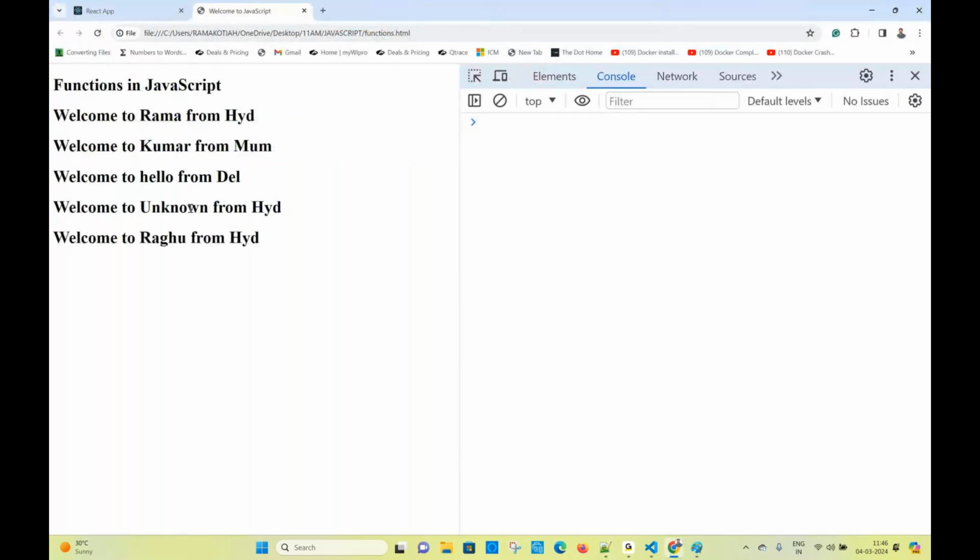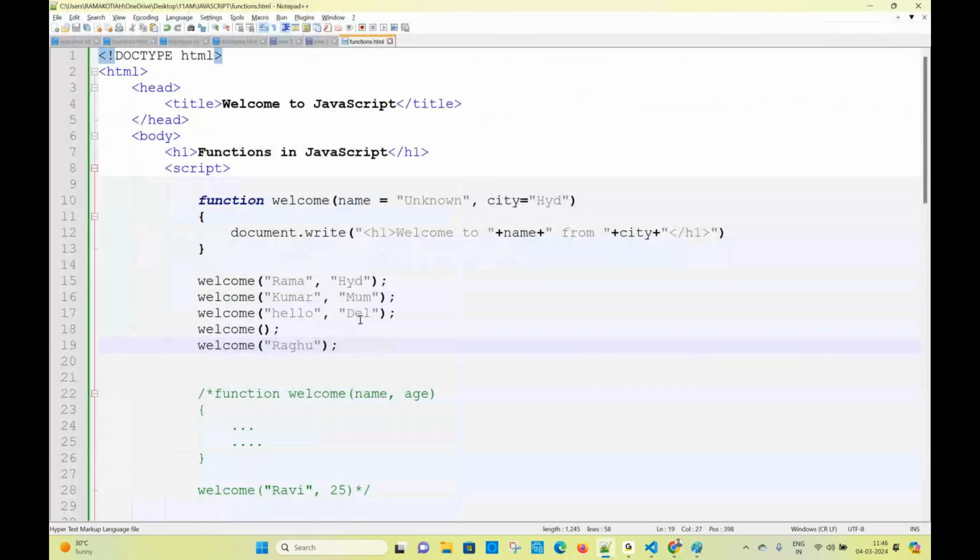This is called parameterized functions. Based on the parameters, the function executes. How many people are there? Five people. I'm not creating five functions. I'm creating only one function with the parameters I'm passing.